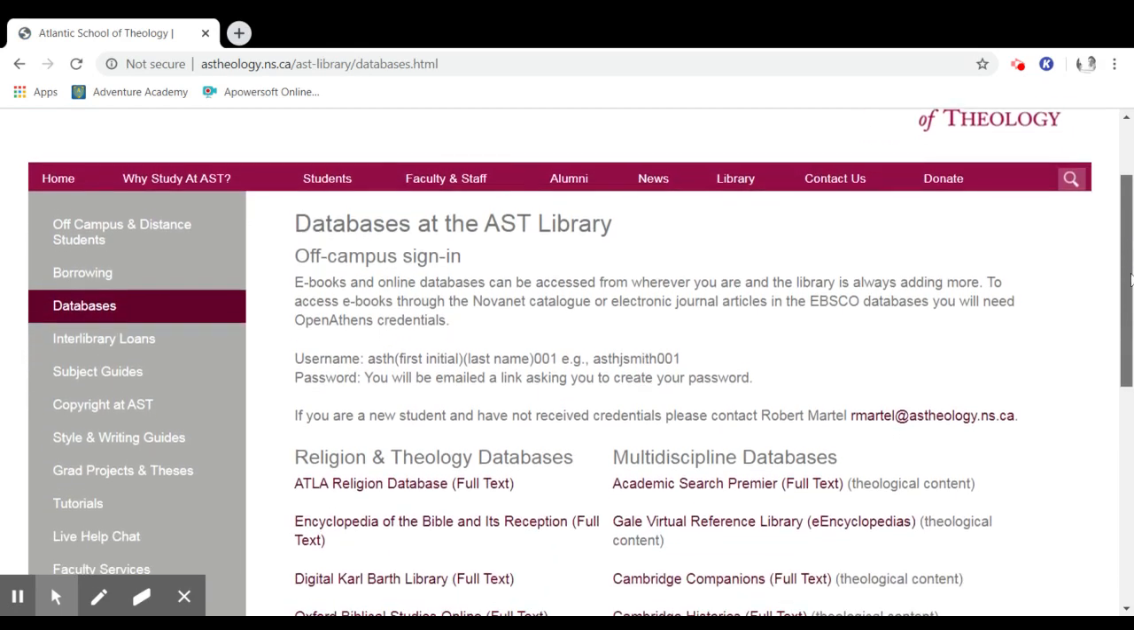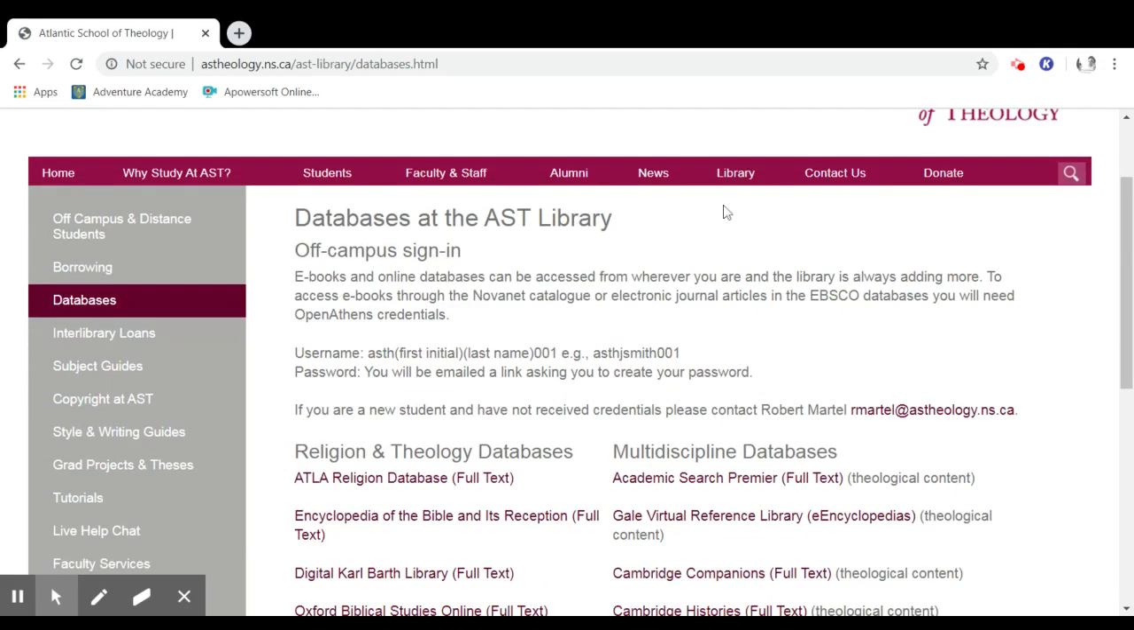Okay. It'll bring you to the databases section of the website. Electronic resources are more than just databases, but this is the most comprehensive page we have for listing our electronic resources. Electronic resources include databases, electronic journals, and ebooks. For now, we're going to start with databases.